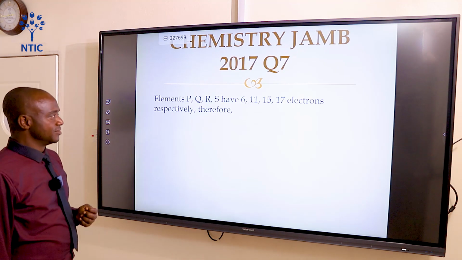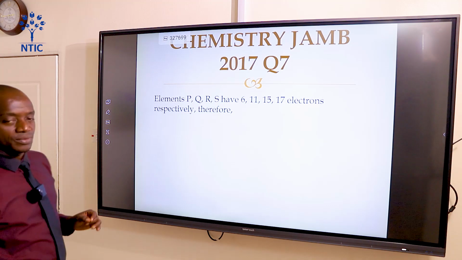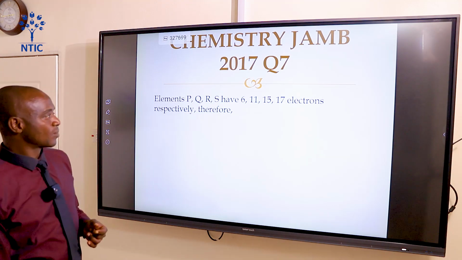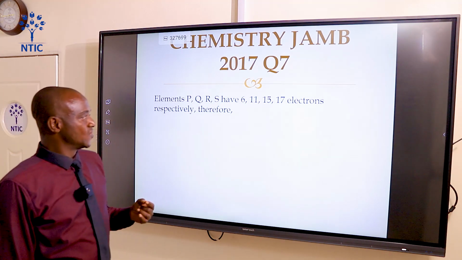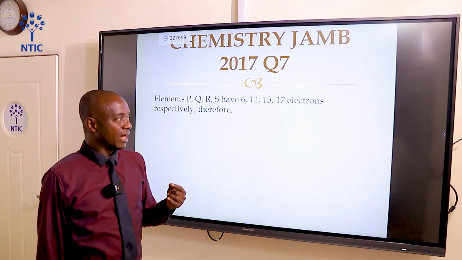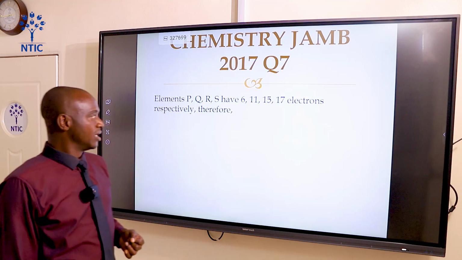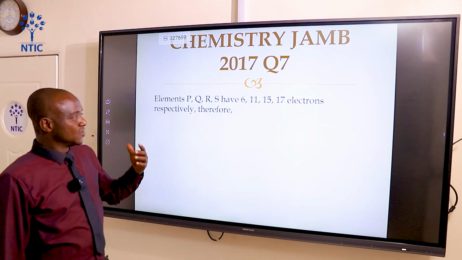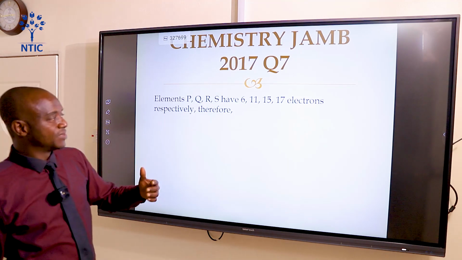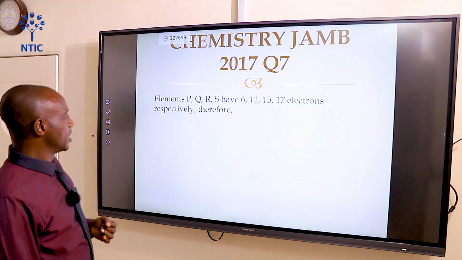Question number 7. Elements P, Q, R, and S have 6, 7, 11, 15, 17 electrons respectively.